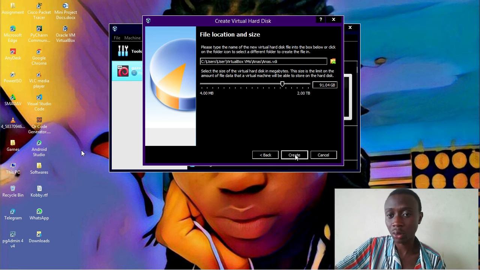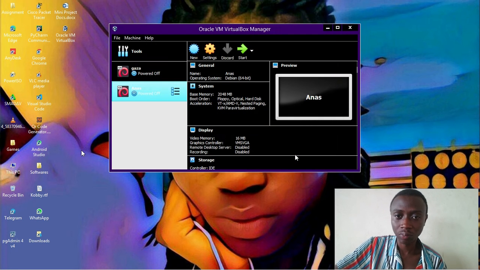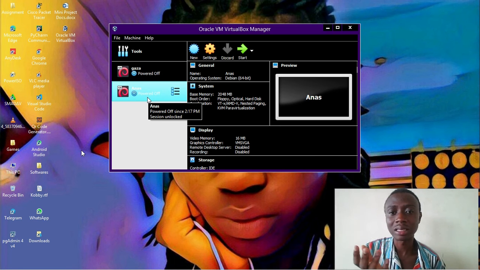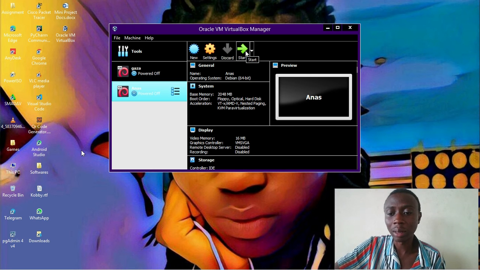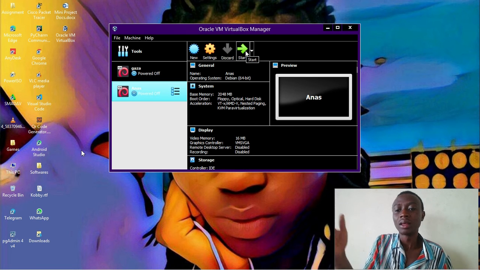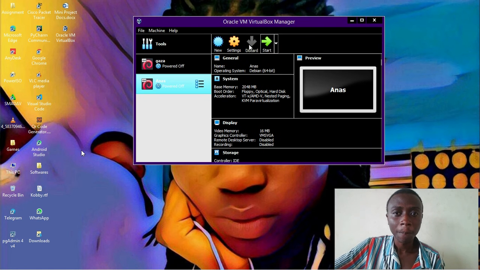Depending upon your hard disk size, you can give it more hard disk space, so that everything I'm going to show you, you can follow very well. And you can see that we have a new laptop. But when we power on this laptop by saying start, we are not going to see anything because it has no operating system. You can't buy a new laptop without an operating system. When you turn it on, you're going to see only the command lines and other BIOS stuff. So we need to give it an operating system before we can boot it up.